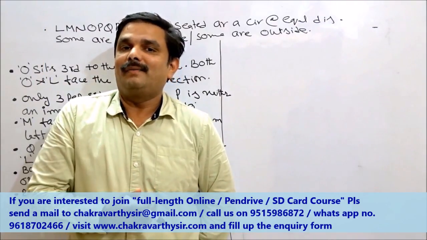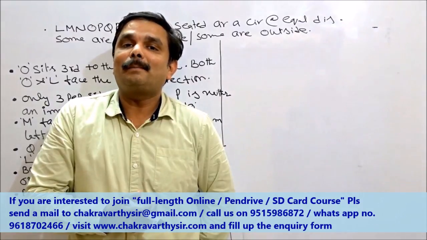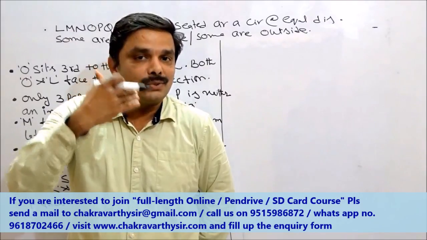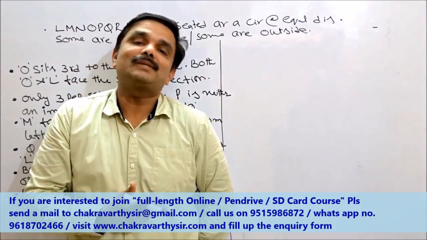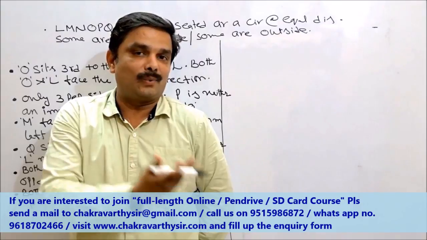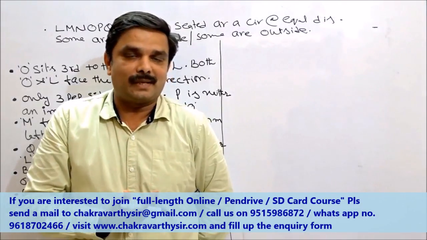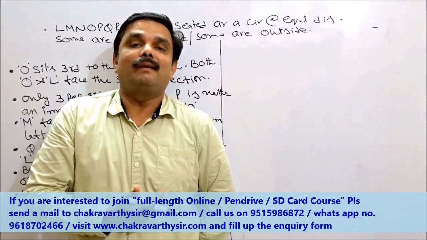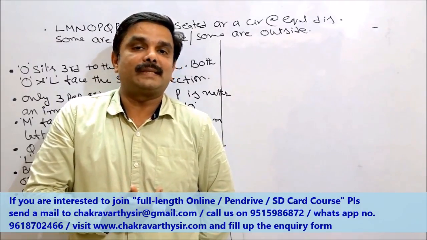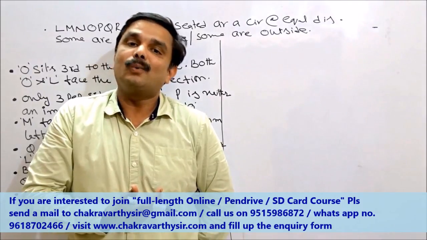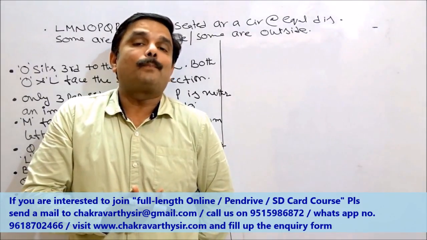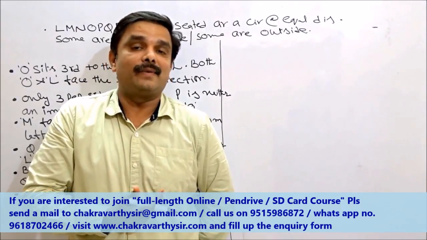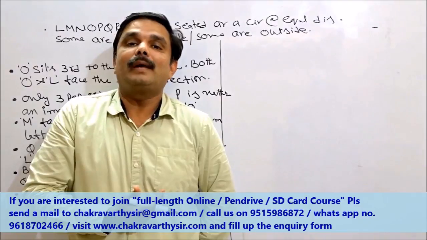And now how they are giving the questions: not only the places we need to find out, we need to solve the puzzle based on other parameters also. Like they may give in this way. Very recently asked competitive exams are asking the questions in this way. Suppose 8 persons are seated around a circular table, and they give that some are facing inside, some are facing outside. And again they give the professions for 8 people, 8 different professions they may give. And again they are giving the relationship among the 8 people.